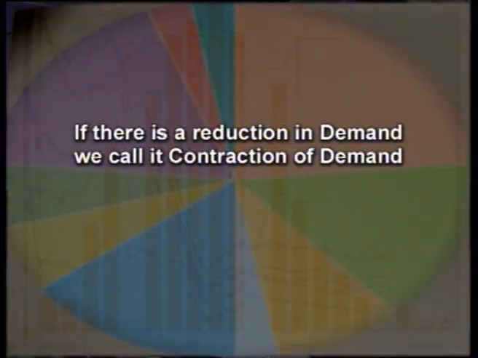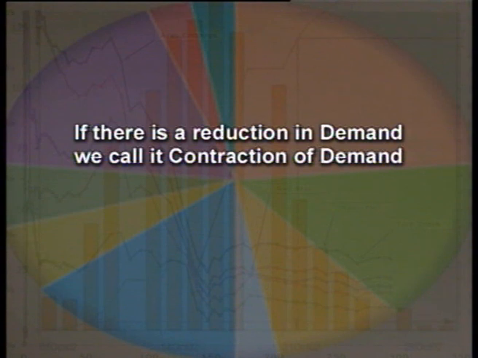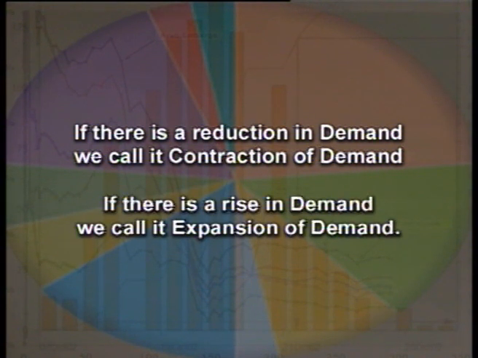And when this happens, for example, if the price rises, demand falls, that is known as contraction of demand. And when the price falls, demand rises, that is known as expansion of demand. So, whenever demand moves on the same demand curve, then we call it contraction of demand if there is a reduction in demand, and expansion of demand when there is an increase in the demand.